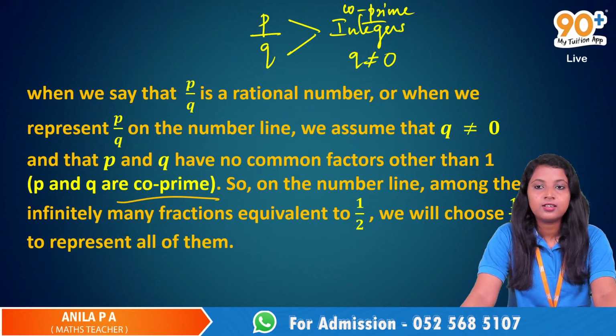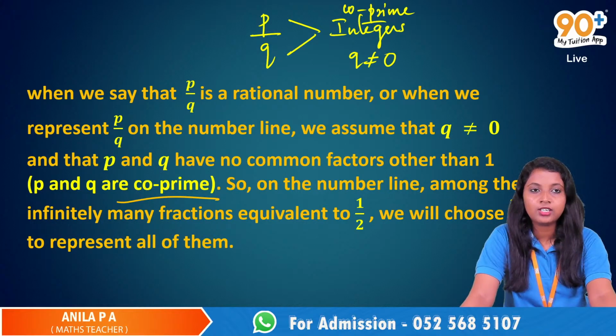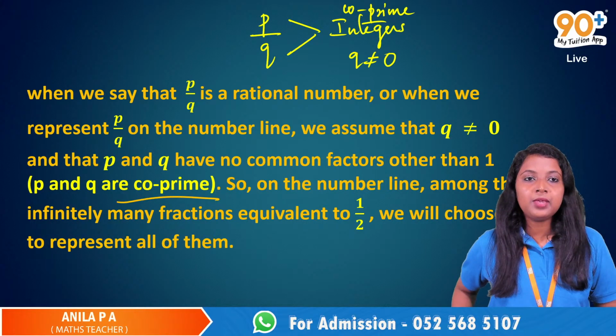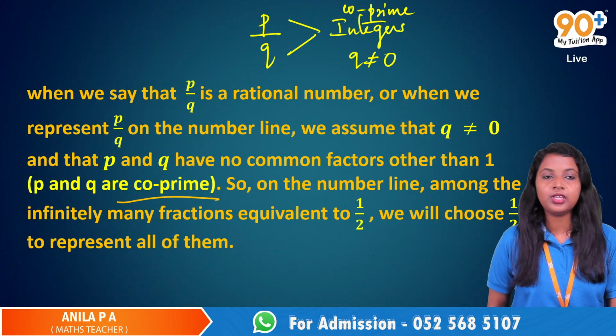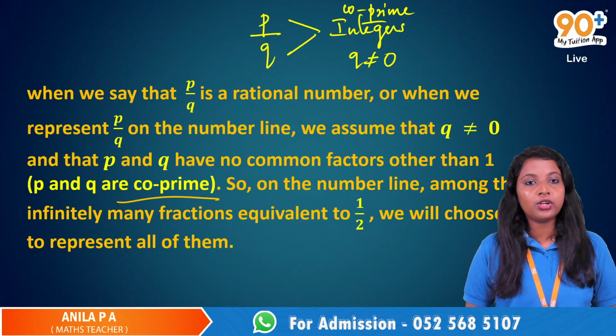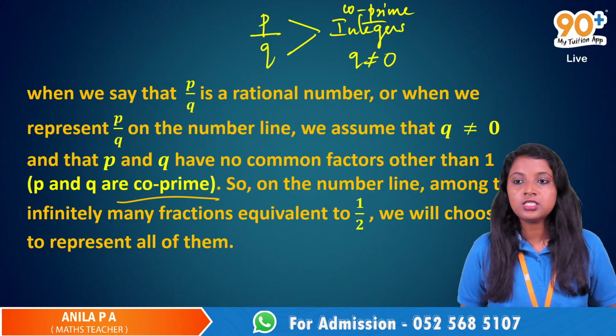Can we take negative numbers as co-prime, except 0 and 1? I have to check. Okay, I will tell you.